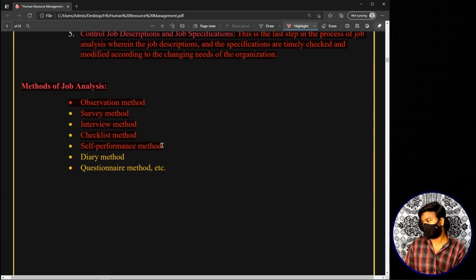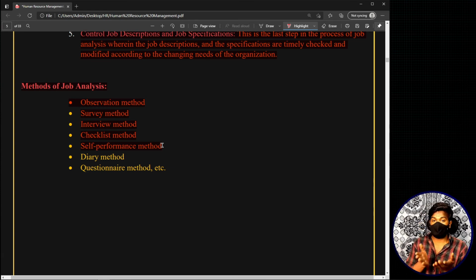For example, we have these movies which show one day CM, one day chief minister, right? In that way, you are basically trying to learn what the basic duties of a chief minister are, what the roles and responsibilities are, and what you have to have in order to justify that role of chief minister. In this way, you are actually collecting the information about all these things by actually performing the role.